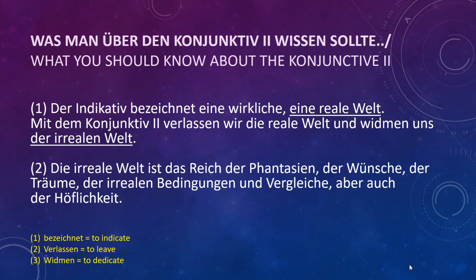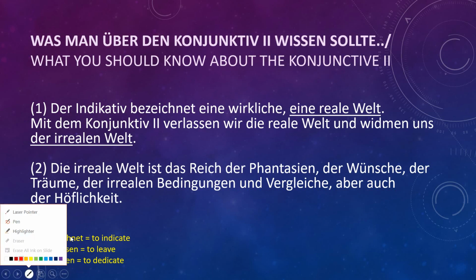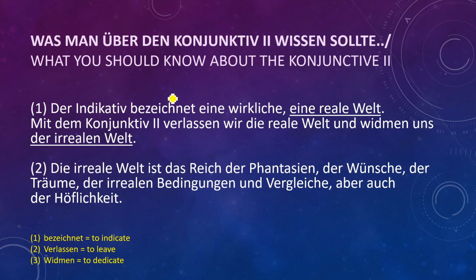So as you can see, there are two new words here. First is bezeichnet. In the note section you can see bezeichnet means to indicate, and then we have a new word, widmen, means to dedicate.